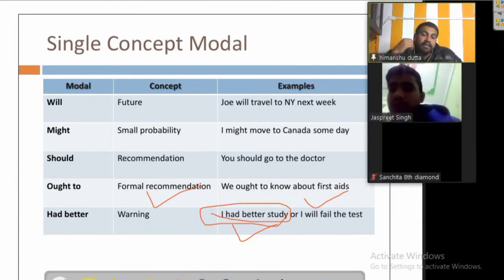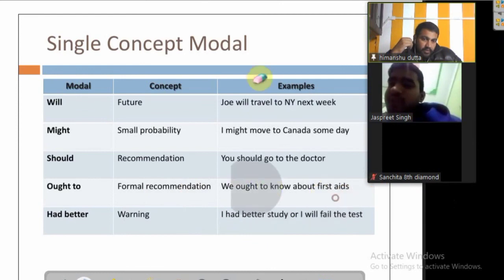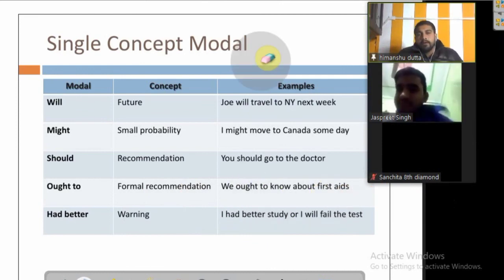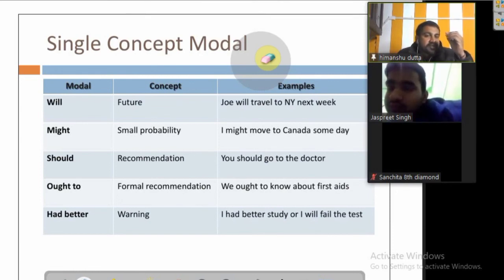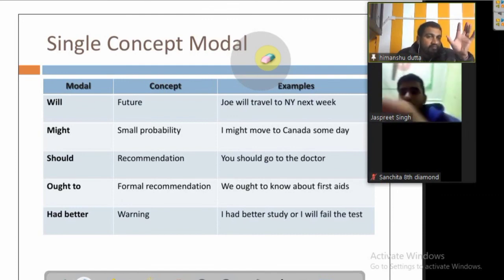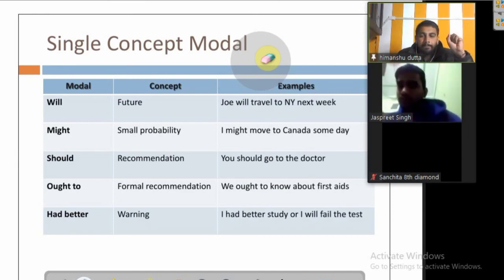Suppose if I say, the government had better take its decision back. That's a warning, no? Or it will have to face lots of backlash from the people of Punjab or people from around the world, like whoever are farmers. They would definitely stand up against it.